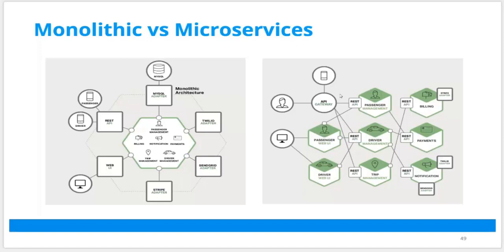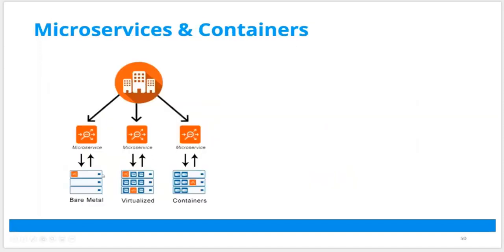Now, microservices, you can deploy them onto bare metal. Bare metal is nothing but a physical machine, deploy the operating system on top of that, and run my application. I can run it on virtualization: on my physical machine, a virtualization software like VMware or Xen, and then create a virtual machine on top of that and deploy the application. Or I can deploy an operating system and containers on top of that using a container platform. And this is the recommended approach. I'll explain in a minute.